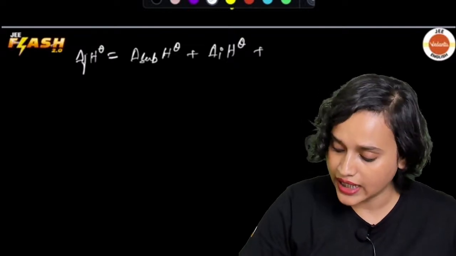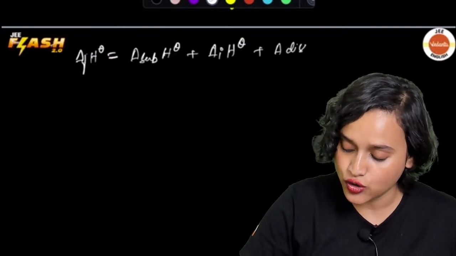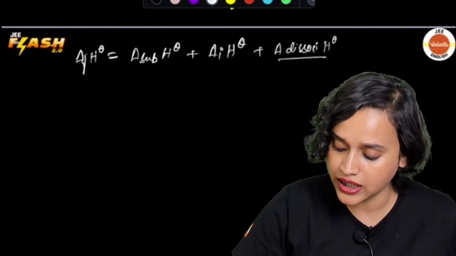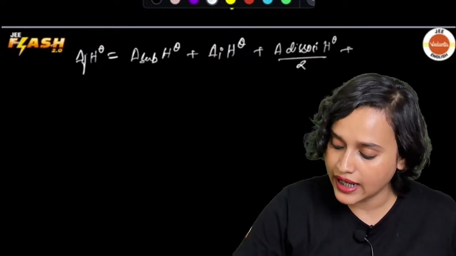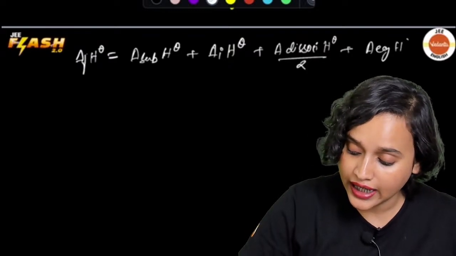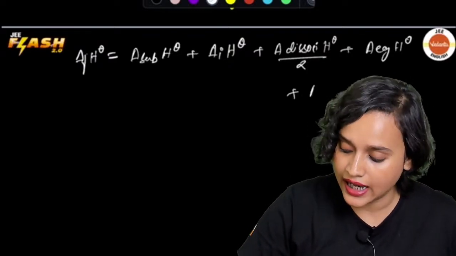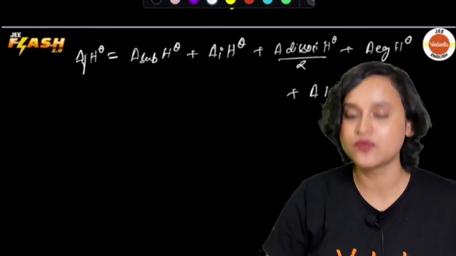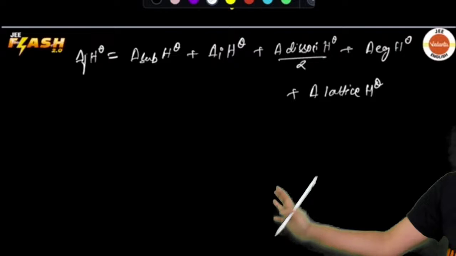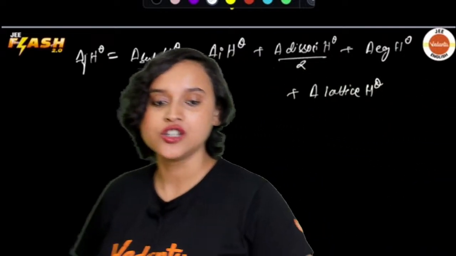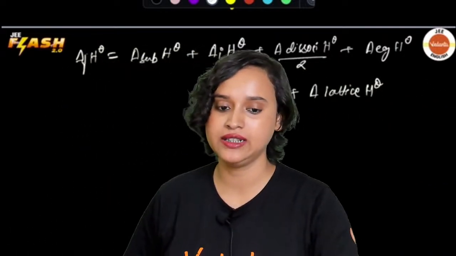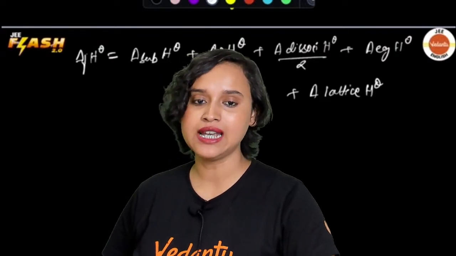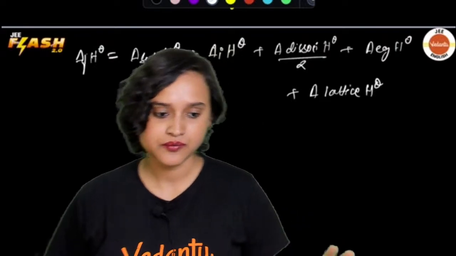Then what do I have? Then I have the dissociation enthalpy divided by 2. Then I have the electron gain enthalpy, and finally the lattice enthalpy. So together this will be equal. And this, my dear students, is your Hess's law. Do we agree on this, everybody? Do we understand this? Yes. Great.